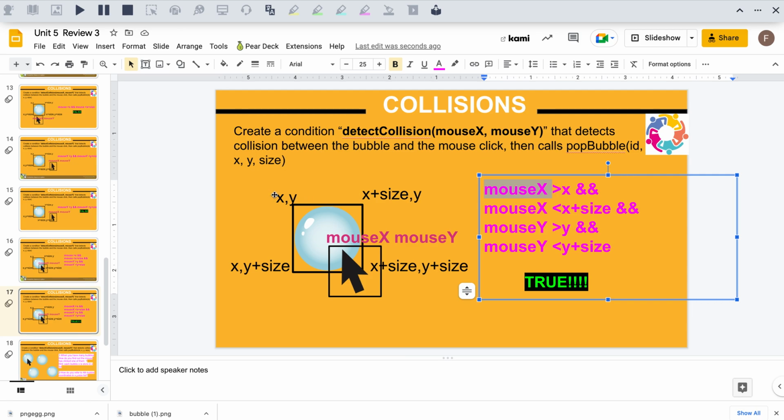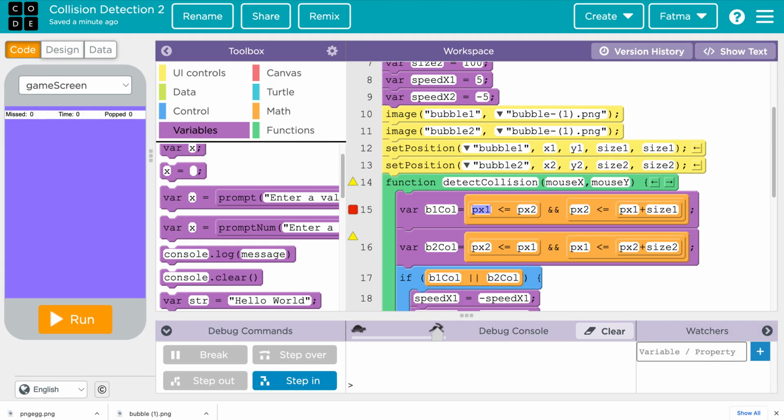It needs to be that mouse X should be greater than the X coordinate, and then it should be less than X plus size. And then also mouse Y should be greater than Y, so that if it's less, it's outside, it should be greater, but then it should be less than Y plus size. So we can use this as a guide, right? We are going to say mouse X, this is for collision 1. So the current X1 is less than or equal to mouse X, right? Mouse X is greater, and mouse X is going to be less than